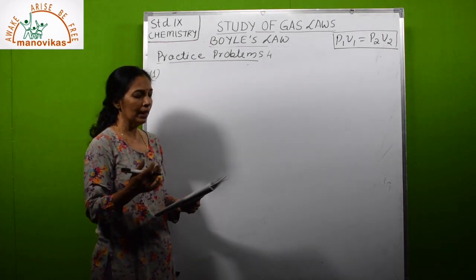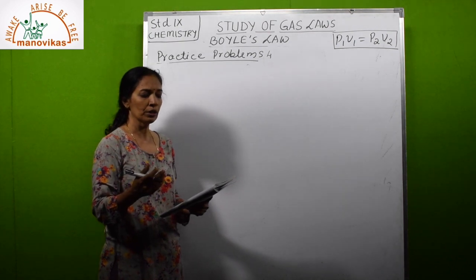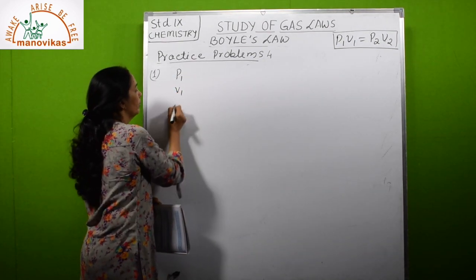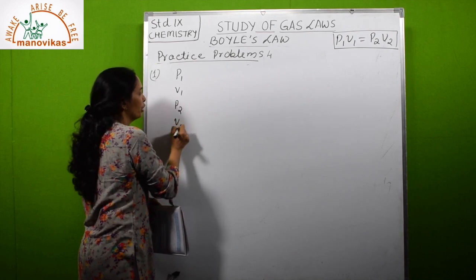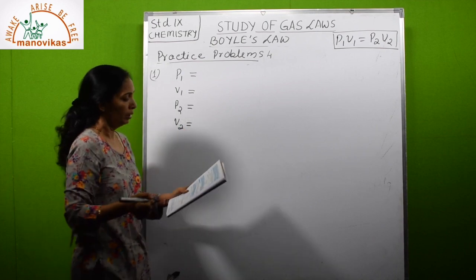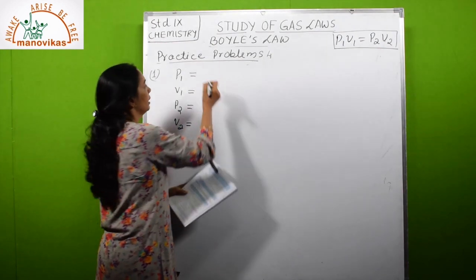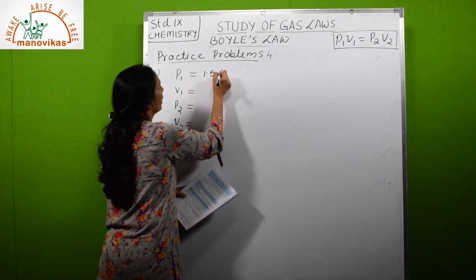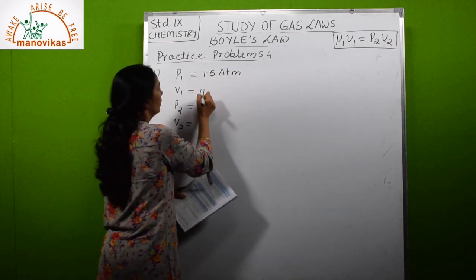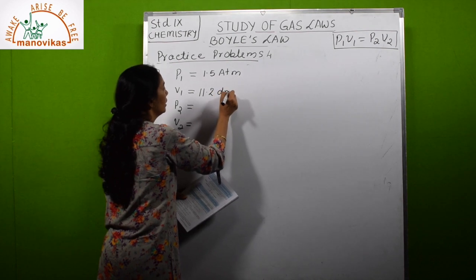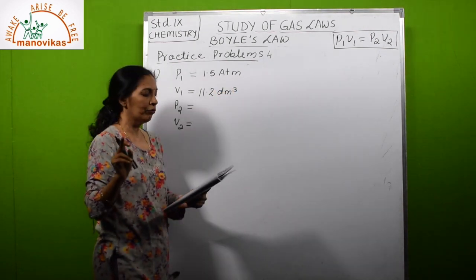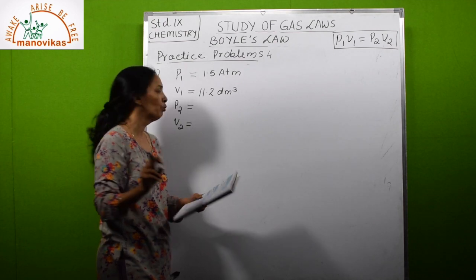Volume of a certain gas 11.2, pressure was 1.5. So P1, V1, P2, V2. Every time you have to write all these along with their units. So P1 is 1.5 atmosphere. V1 is 11.2 decimeter cube.